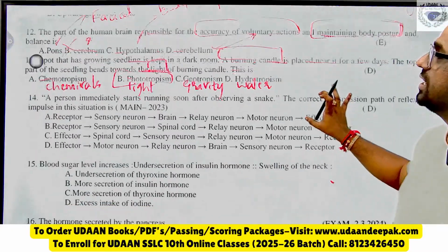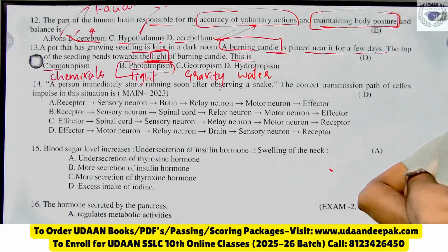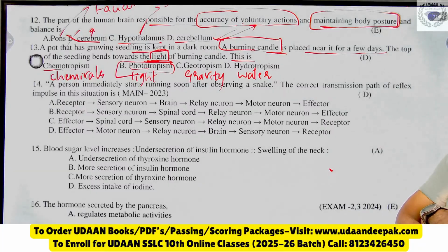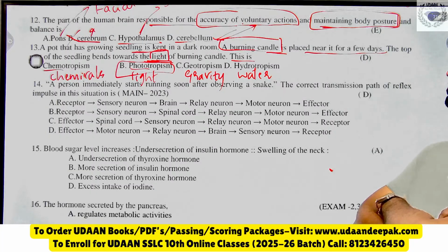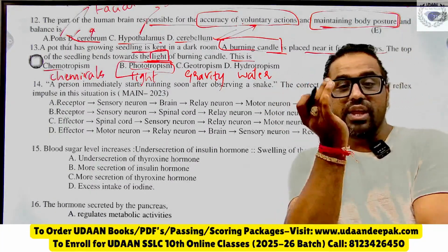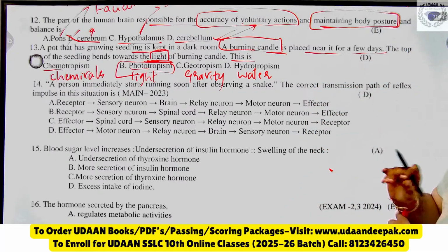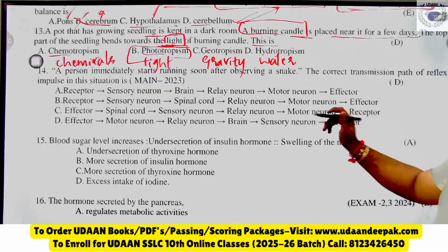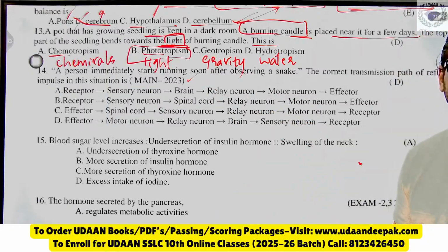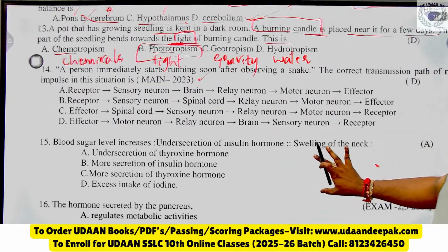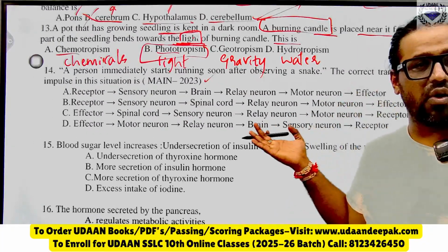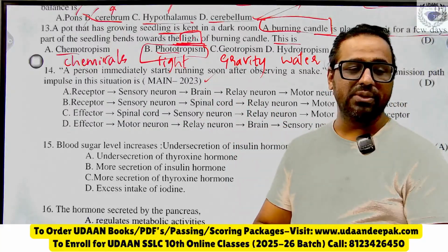Coming to next. Question number 14. A person immediately starts running soon after observing the snake. The correct transmission path of reflex impulse in this case. This has come in the main examination 2023. So already this question in the figure we have solved. So keeping that in mind, let me know the answer.